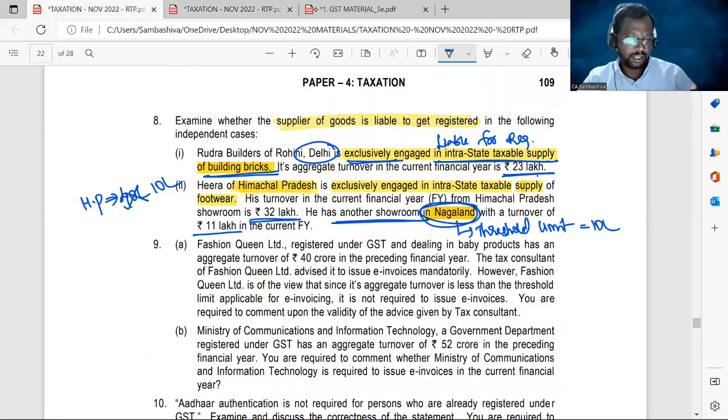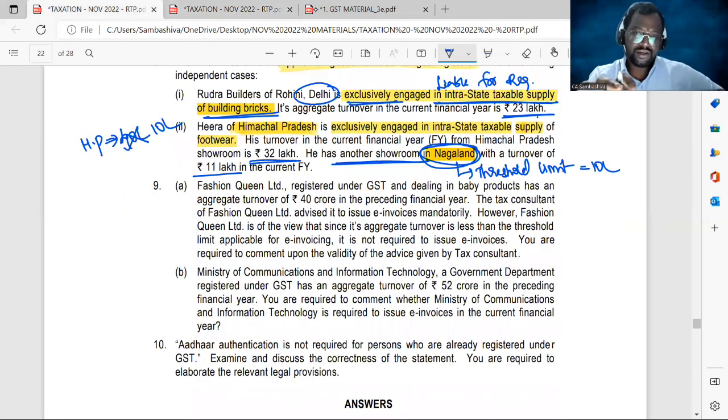Done, sir. Next, problem number 9, Fashion Queen Limited. We have two independent questions, Amma. Let us go for 9A. Fashion Queen Limited, a registered supplier under GST and dealing in baby products, has an aggregate turnover of 40 crores in the preceding financial year. So, in the preceding financial year, she has an aggregate turnover of 40 crores.